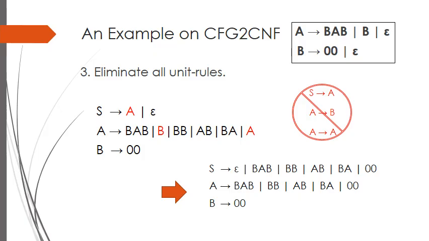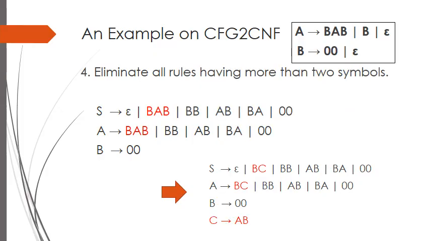Our third rule tells us to eliminate all unit rules. There are 3 unit rules observed on the right. Among these, A goes to A rule can be deleted directly, because it does not cause any loss. The other 2 rules are deleted with the replace approach. First, we delete the rule A goes to B by writing the rule B goes to 00, where we see B on the right. Similarly, we delete the rule S goes to A by adding the right side of rule A to the right of rule S as it is.